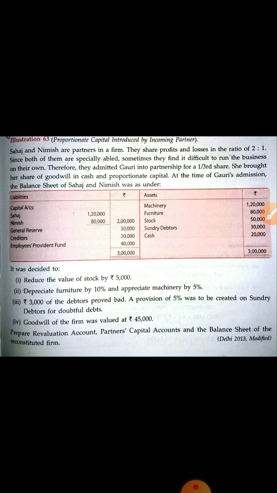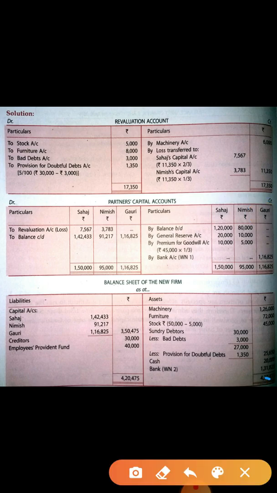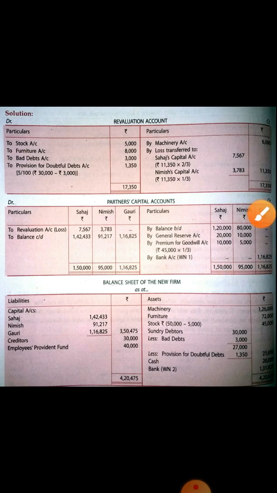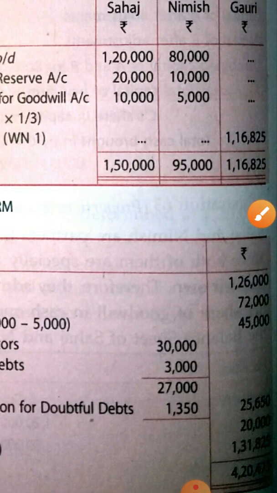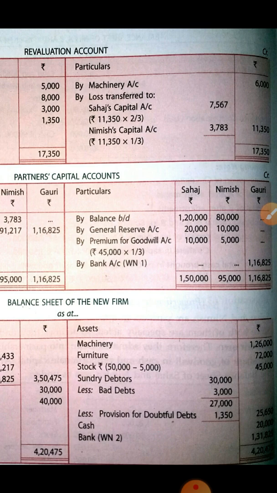So in the old balance sheet, here machinery amount is given as 1,20,000. Now in the additional information it is given that machinery is appreciated. So whatever amount is increased, you have to add in the machinery amount. Machinery amount is 1,20,000. Now appreciated amount of machinery is 6,000. So add it and write down like this, 1,26,000.